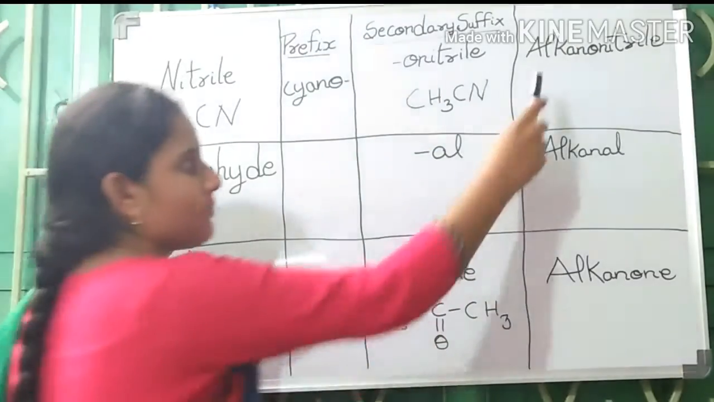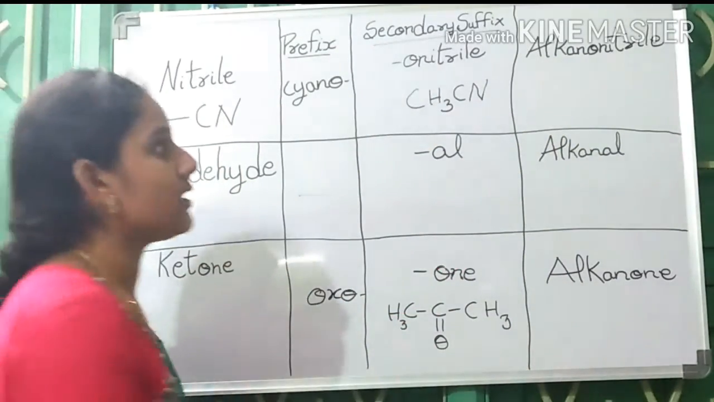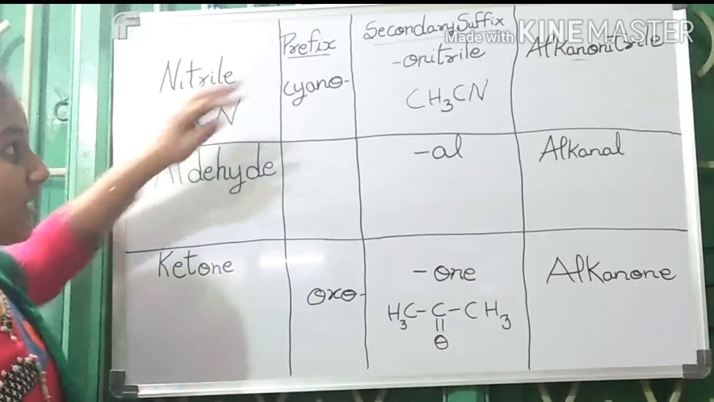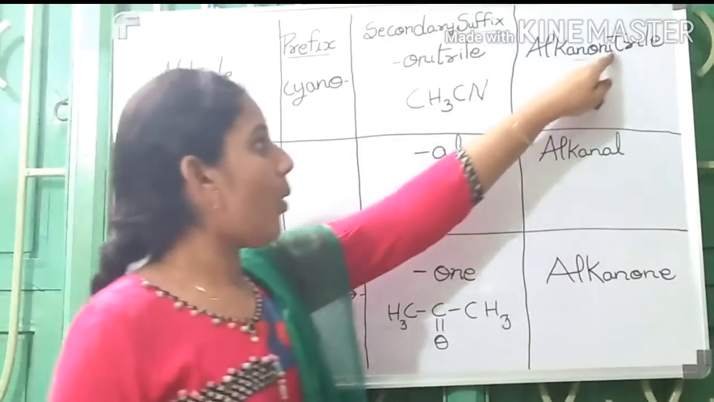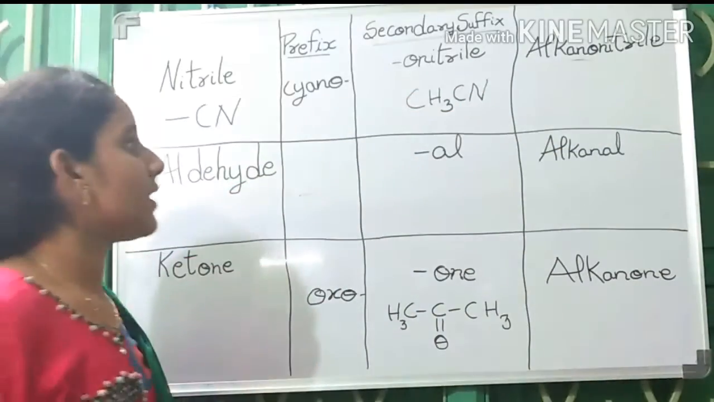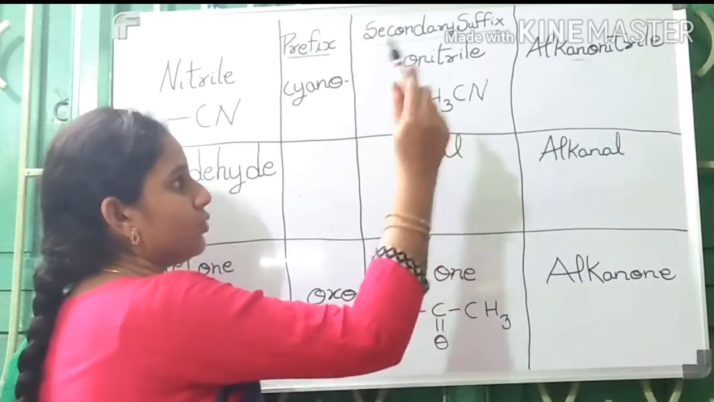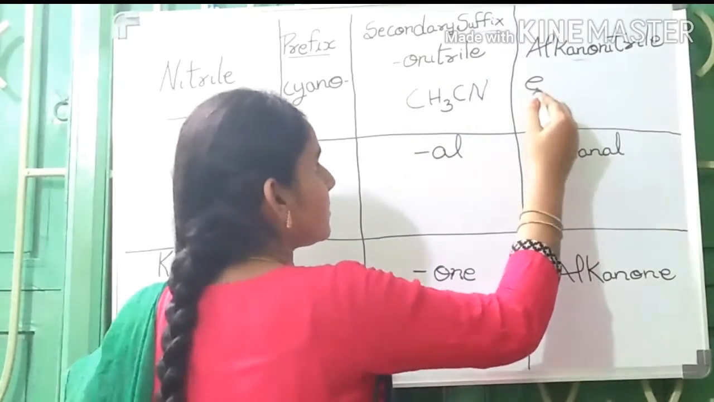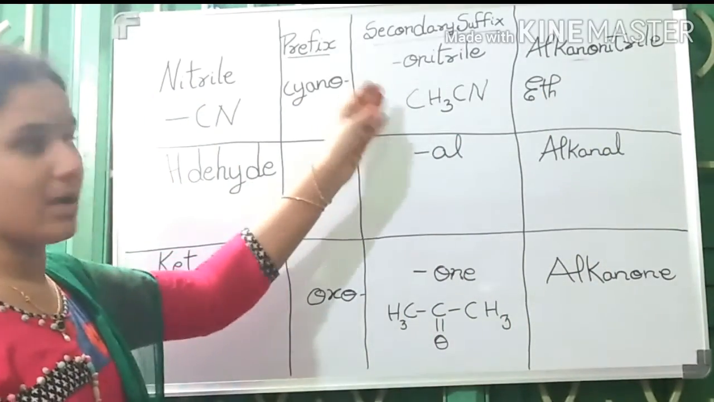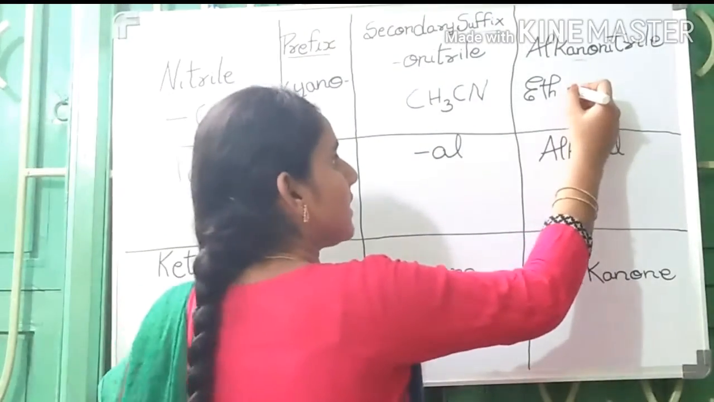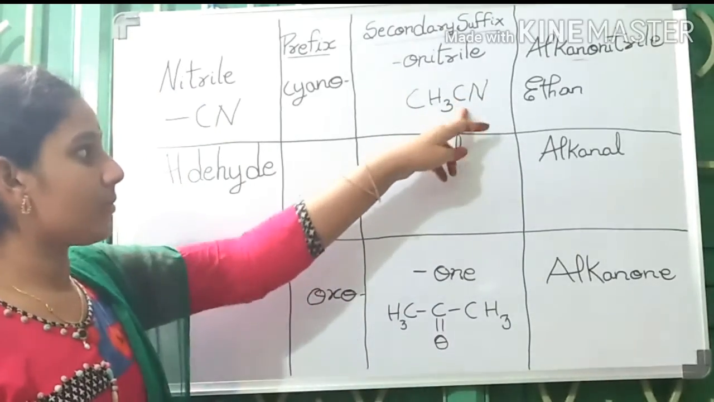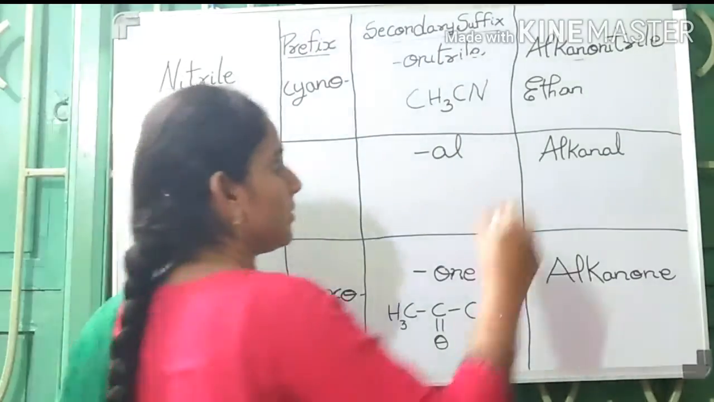That is, if the root word is some alk and it is an alkane, then primary suffix would be ane. Then the secondary suffix for the functional group will be nitrile, alkanenitrile. Let us take the example of CH3CN. Number of carbons present is 2, so root word will be eth. And no double bonds are present between carbons. So alkane, ethane, ethanenitrile, because cyanide is the functional group.